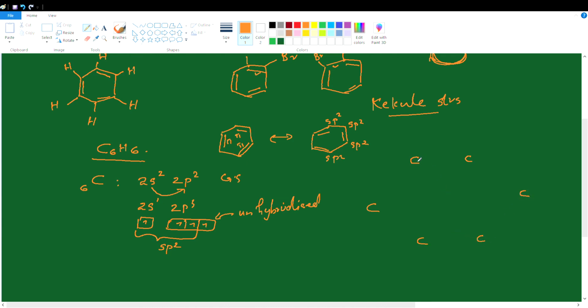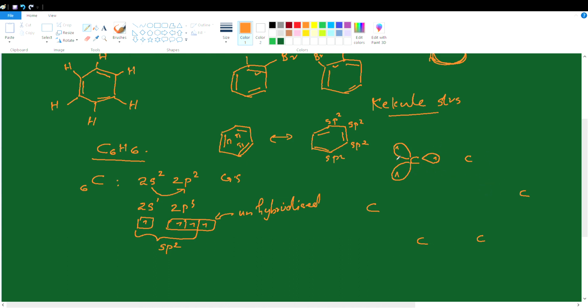Each carbon atom undergoes sp2 hybridization and forms 3 sp2 hybrid orbitals. Let this be 1 sp2 hybrid orbital. We know sp2 hybrid orbitals orient along the 3 corners of a triangle, trigonal planar geometry. Each of the sp2 hybrid orbitals is half filled, containing an unpaired electron. Around each carbon atom there would be 3 sp2 hybrid orbitals like this.